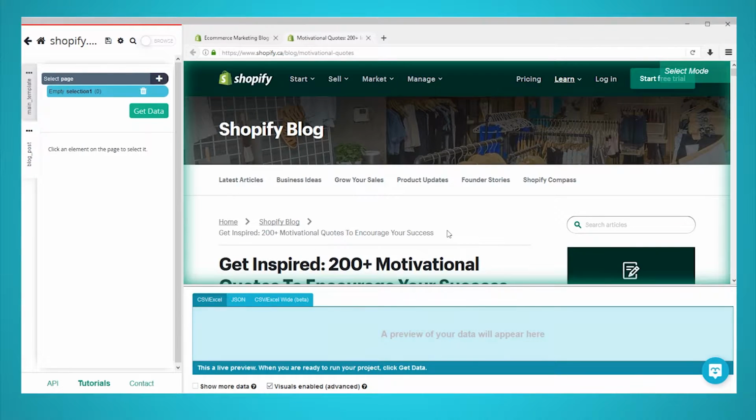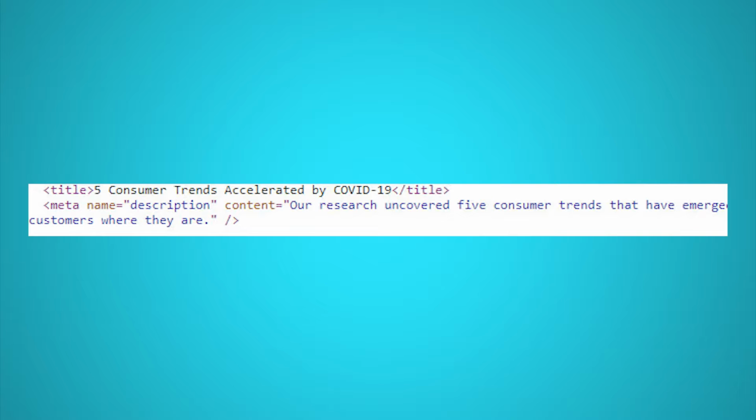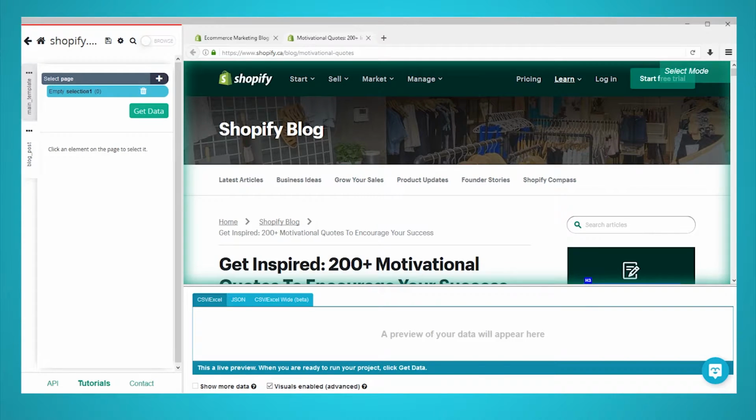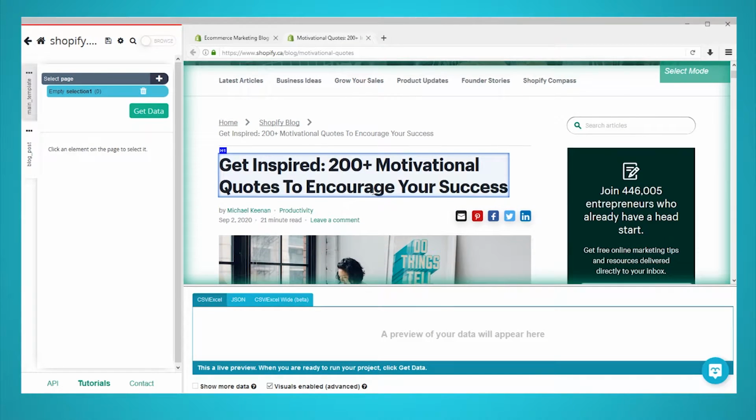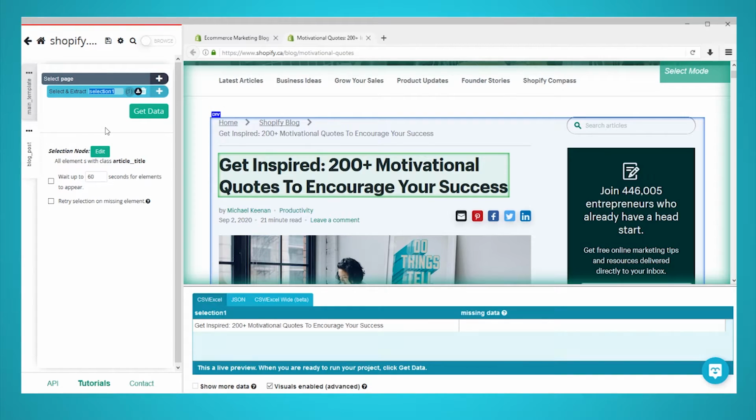The first blog post in the list will be rendered inside the app and a new select command will be created by default. We will now extract the meta title and meta description from each blog post we've selected. First, we will inspect the code of the blog we are scraping to identify the two tags we want to extract. In this case, we want to extract the title and meta name description tags of each page. Use the select command that was created by default in the previous step to select any element on the page. In this case, we will select the post's headline. It will be highlighted in green to indicate that it has been selected. Rename your selection to Title.